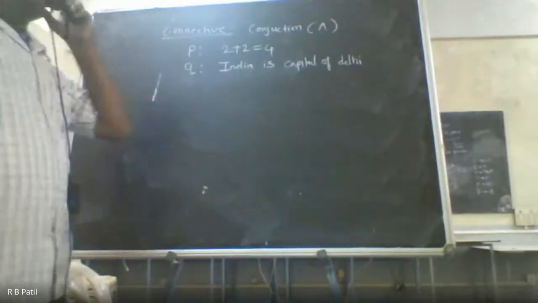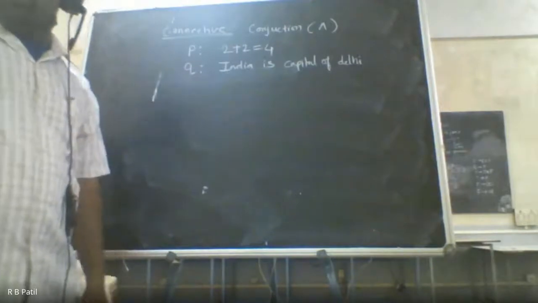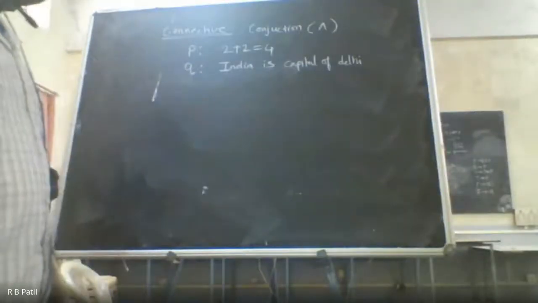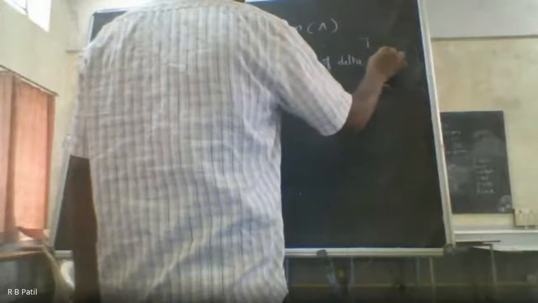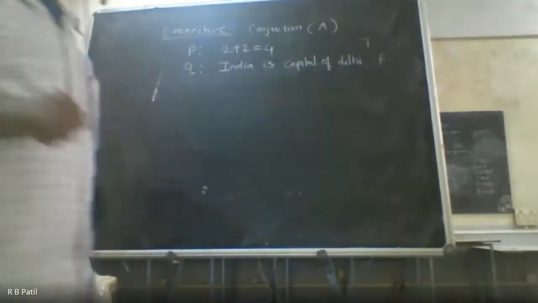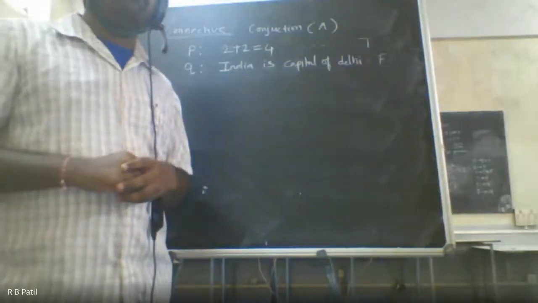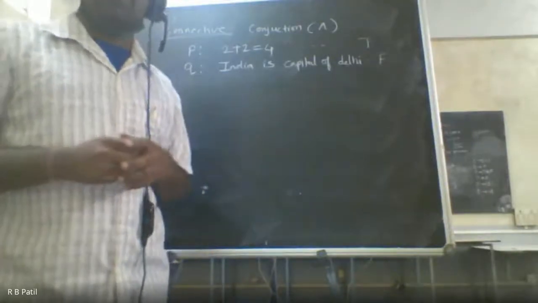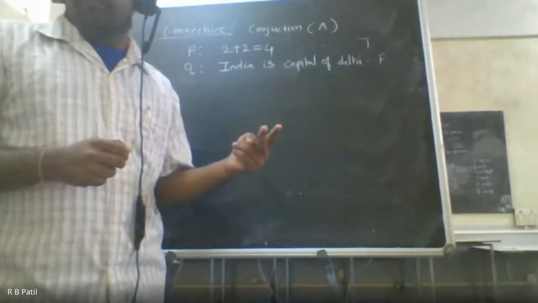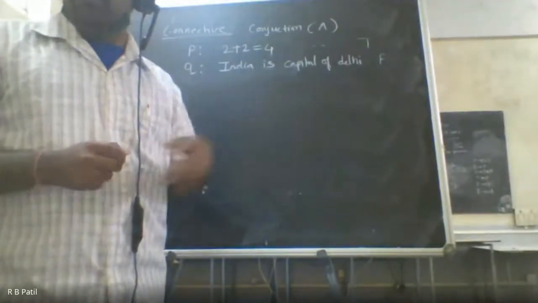Now, what about the truth value of P? True. And what about the truth value of Q? False. Okay. The truth value of P here is true and the truth value of Q here is false. Now, if I have two statements, how many combinations of true and false are possible? Can anybody tell? Earlier there was only one statement, so how many combinations were there? Two. Okay. Now there are two statements. How many combinations will there be? 4 combinations.